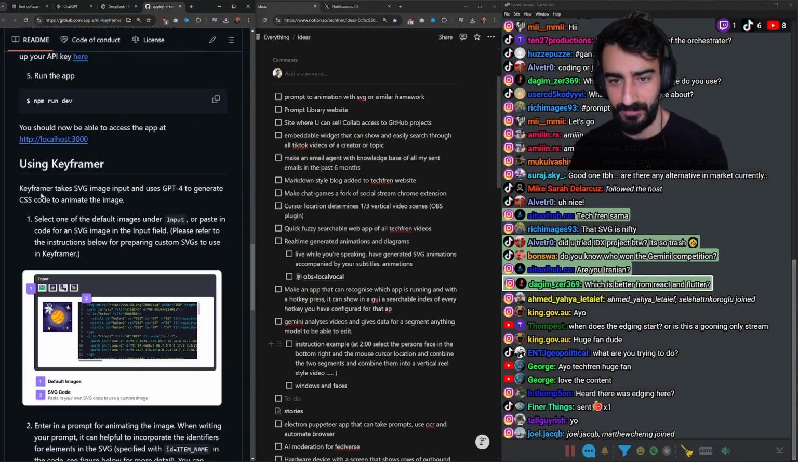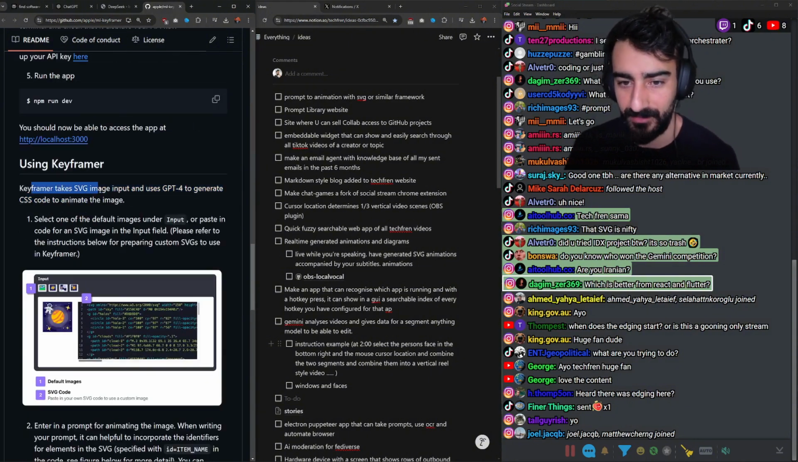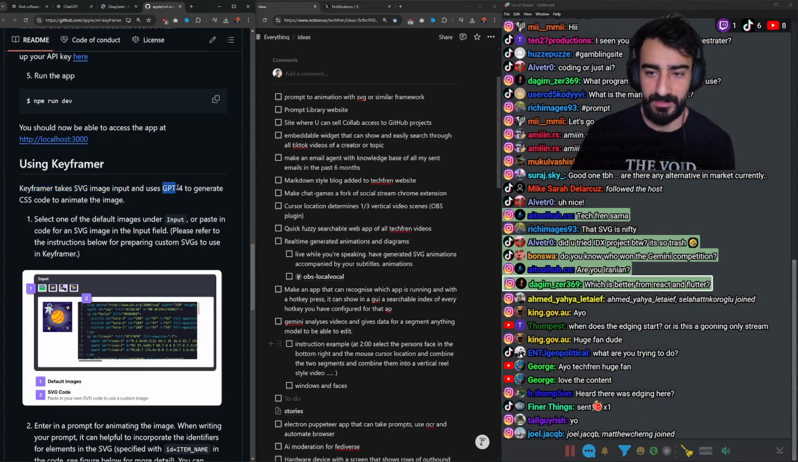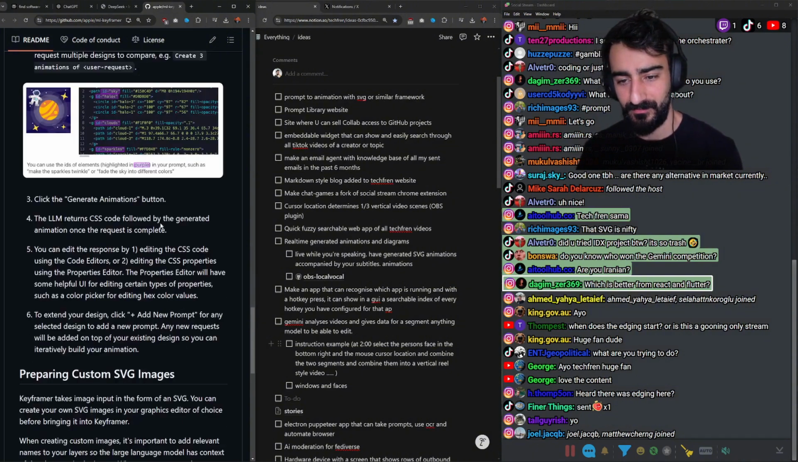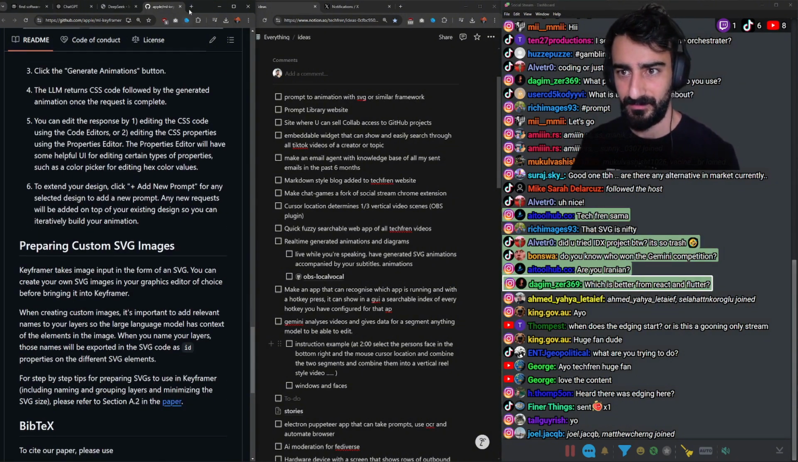Keyframer takes an SVG image and uses GPT to generate animation CSS. Okay, yeah, just like I guessed. I'd prefer something to create the SVG from scratch using icons and stuff. That's kind of what I want. Unfortunately, this isn't quite what I want.